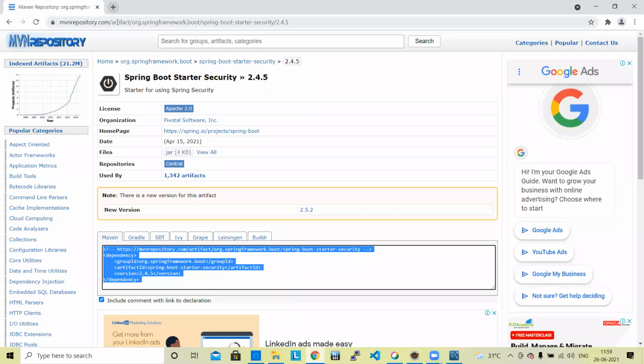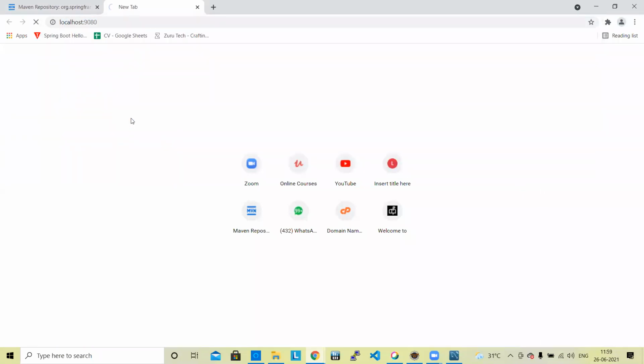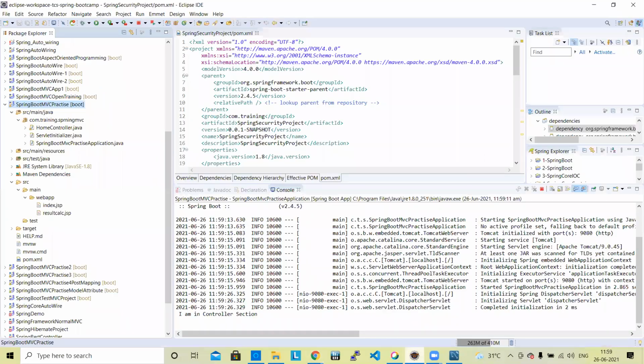Let the program run. localhost 9080. Before security, the page is coming directly. Now add a dependency.